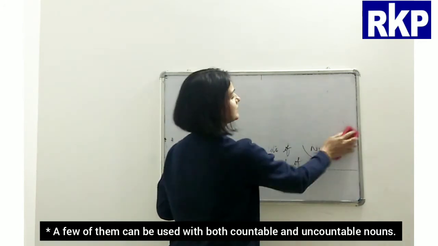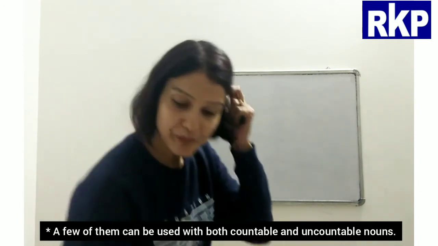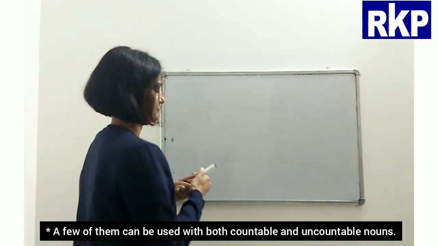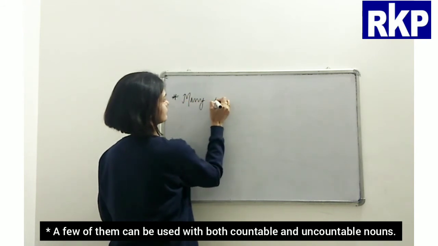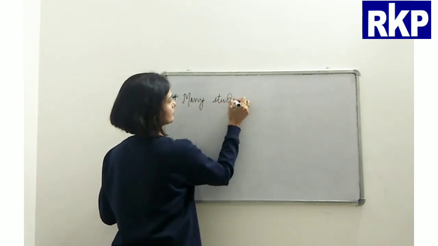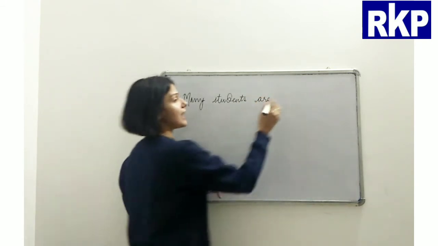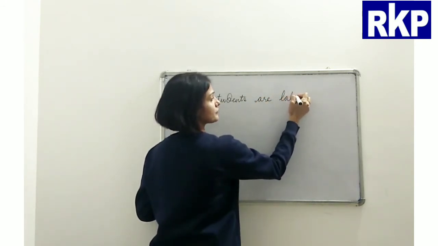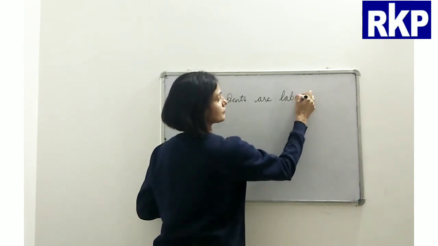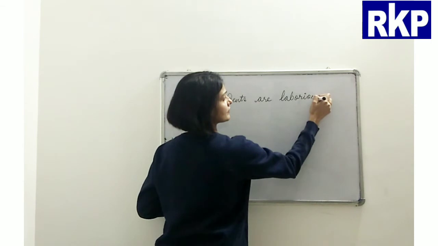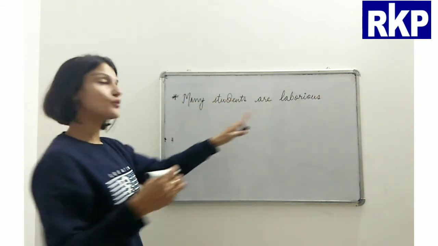Okay, let me write the example here. Many students are laborious. Okay, many students are laborious.